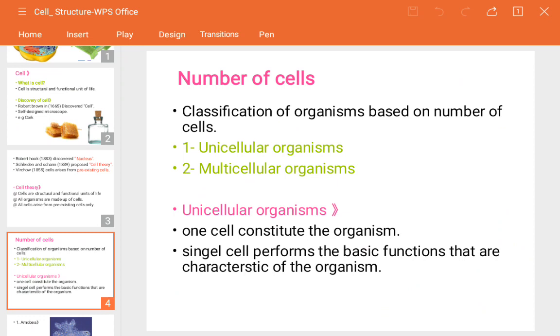Now, which are the unicellular type of organisms in nature which exist on the earth? See, unicellular means only single, means unique.